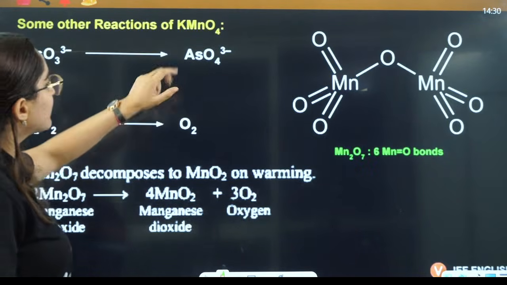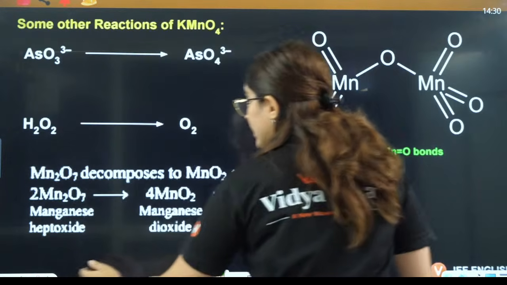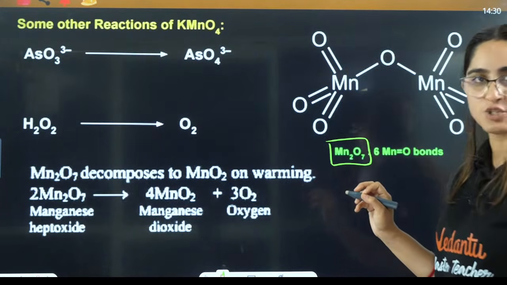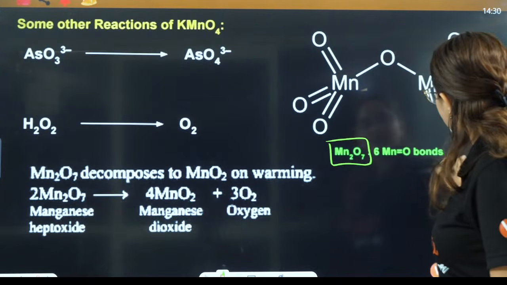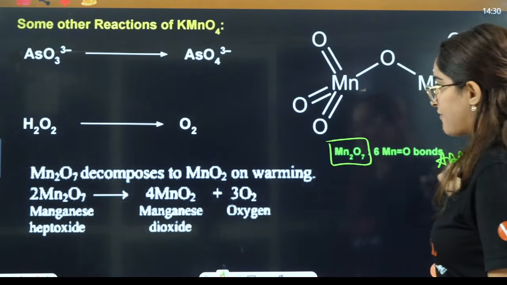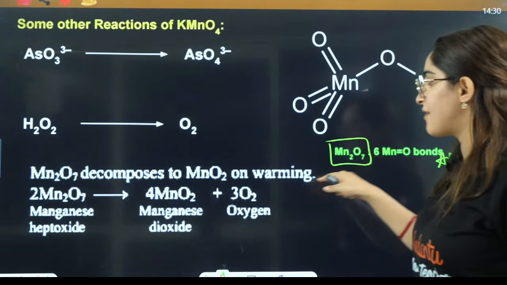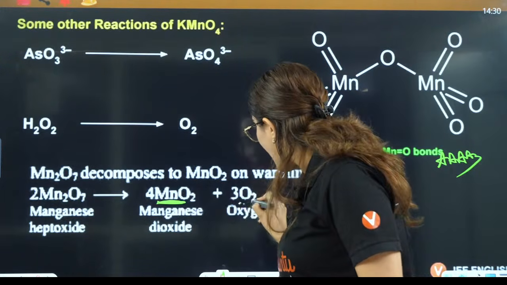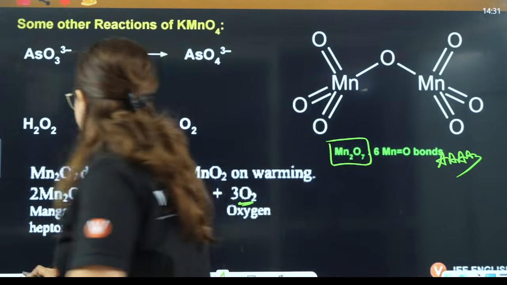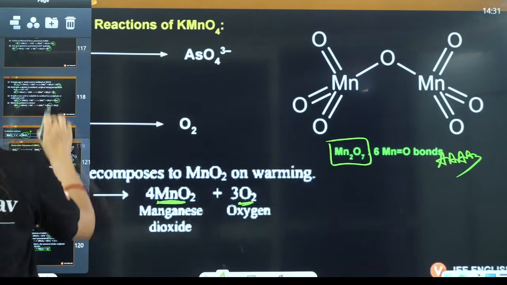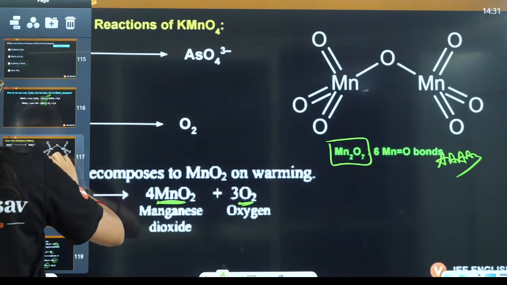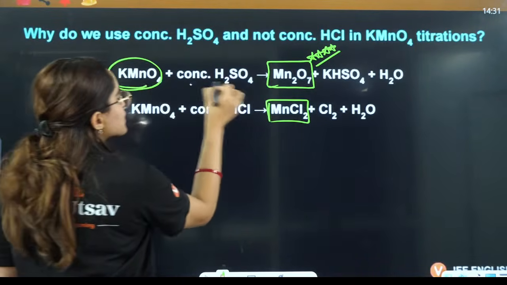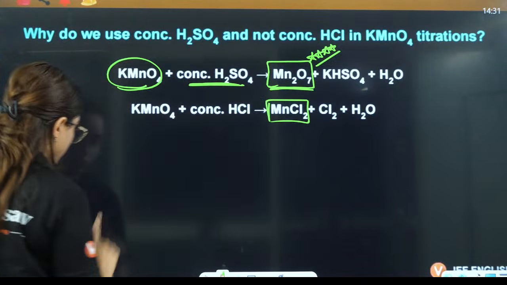Okay, some other reactions. I told you about Mn2O7 that is formed when permanganate ion reacts with H2SO4. Now this is the structure of Mn2O7, and when it decomposes, it gives you MnO2 and O2. I should in fact write it here. You have KMnO4 reacting with concentrated H2SO4, it gives you Mn2O7.